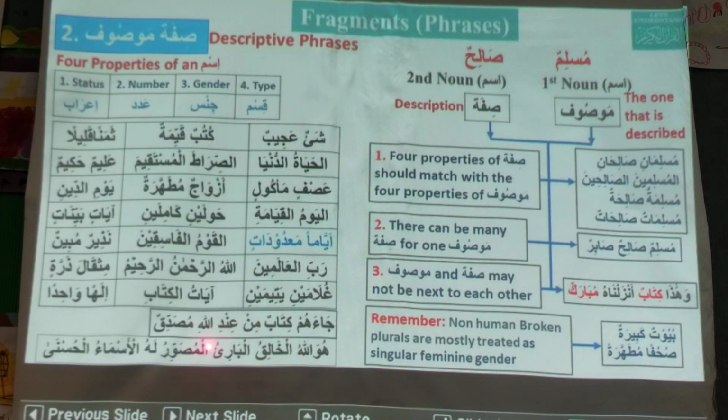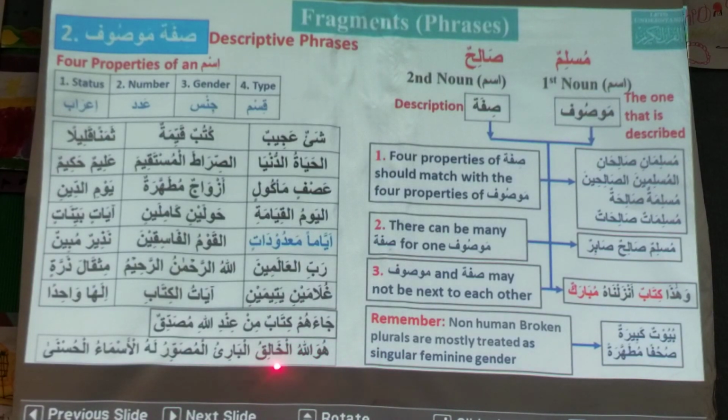Ja'ahum kitabun min indillahi musaddiqun. So here find out sifa mawsoof. Kitabun musaddiqun is sifa mawsoof. A confirming book came to them from Allah, from near Allah. This is also from Quran.